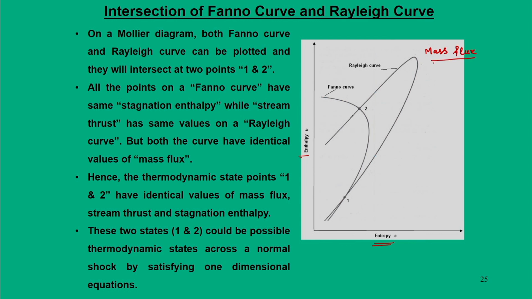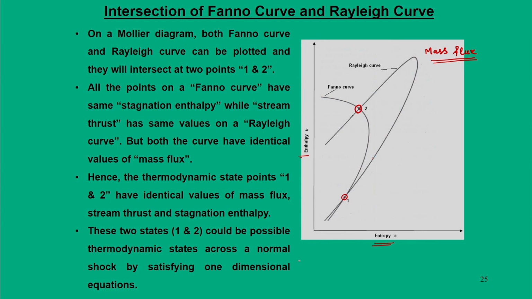So, for the same mass flux, one can get one Rayleigh curve and also one Fano curve. What can be shown is that both curves intersect at points 1 and 2.